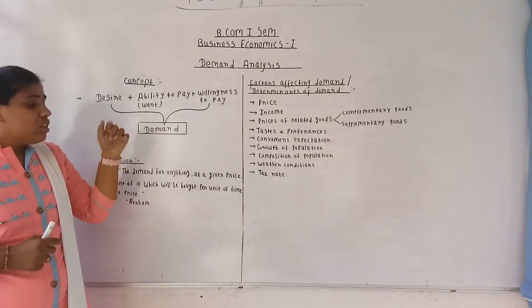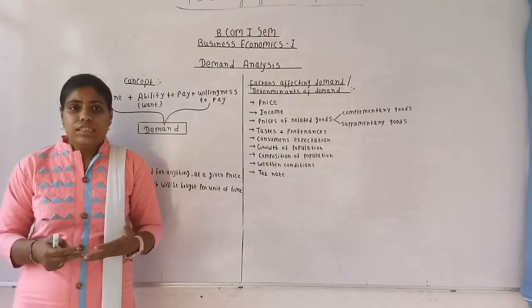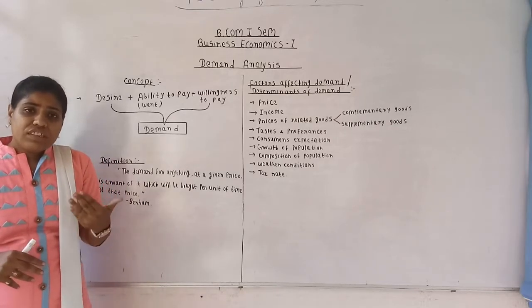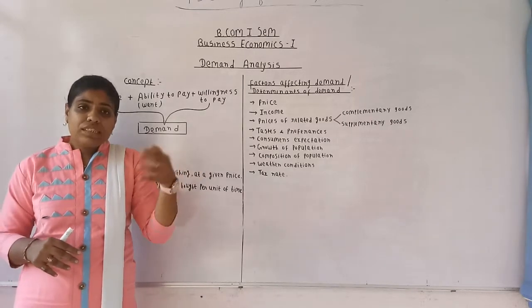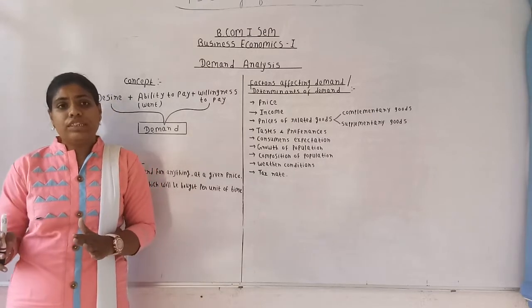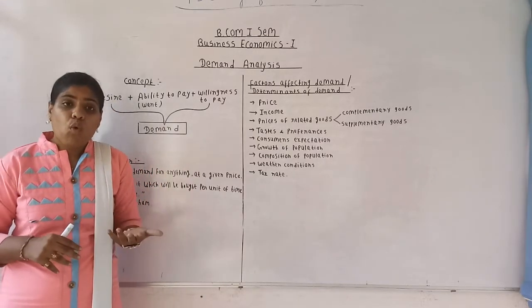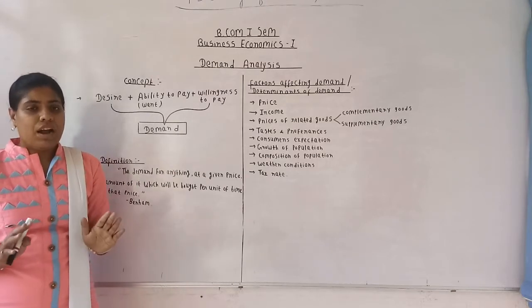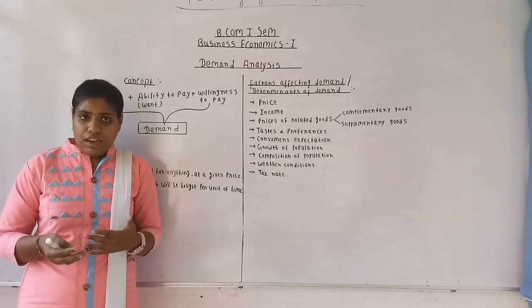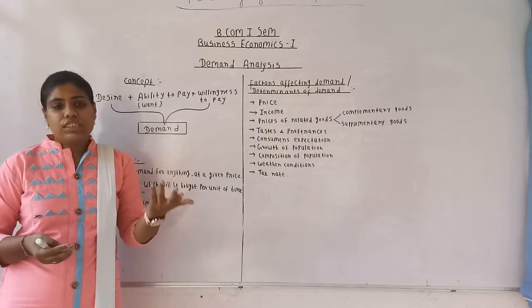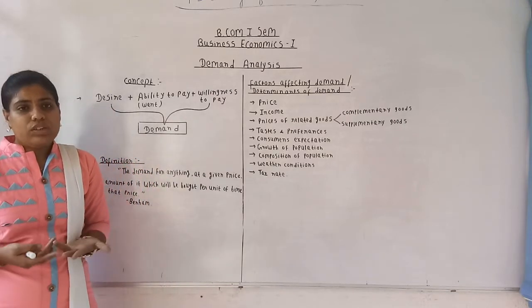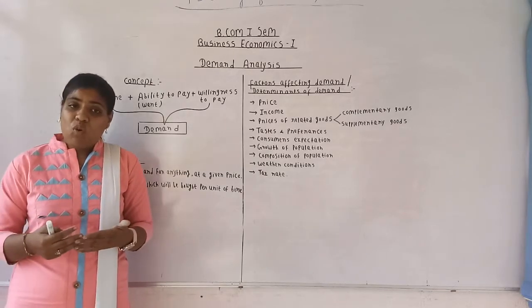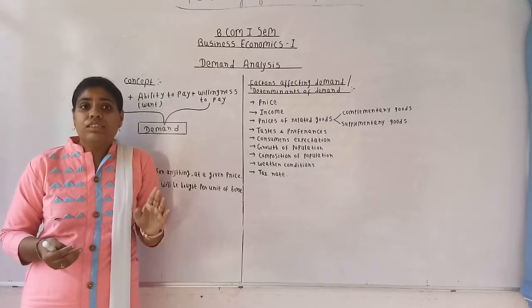When I talk about the want, what is want? You are having the wish, and along with the wish, you are having money to buy that particular commodity. Then it becomes want. Still it becomes want only. It is still not demand. For example, as I've told you that I want a car. Now I have won the lottery and I have money to buy the car. So it has become want. Still it has not become the demand.